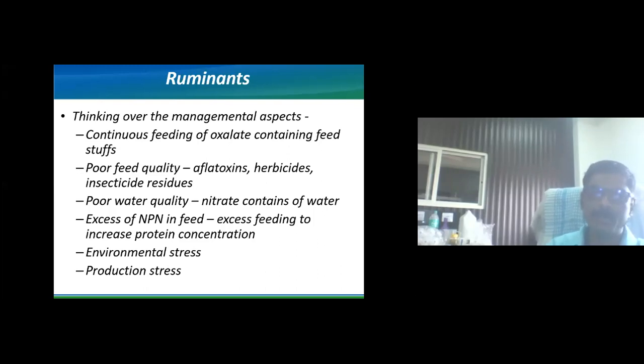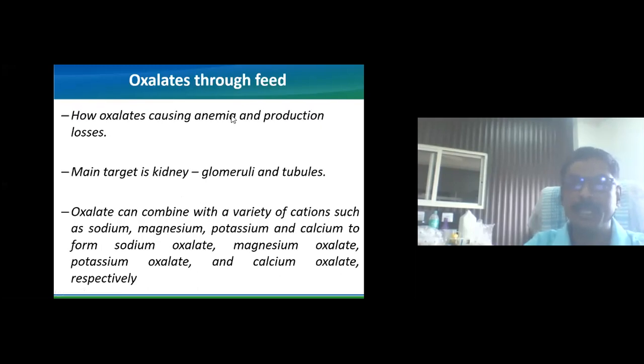Then excess NPN, the non-protein nitrogen sources in the feed. Then environmental stress and production stress. All these stresses ultimately cause persistent anemia in animals. Now we'll see one by one how each acts as persistent anemia or hidden hunger in animals. First, how oxalate causes anemia and production losses.